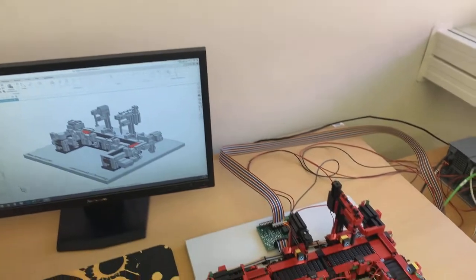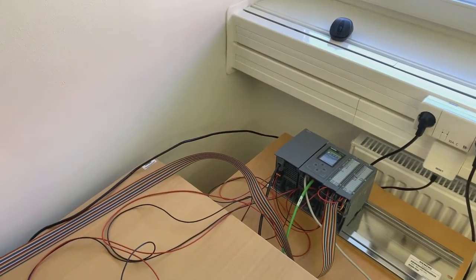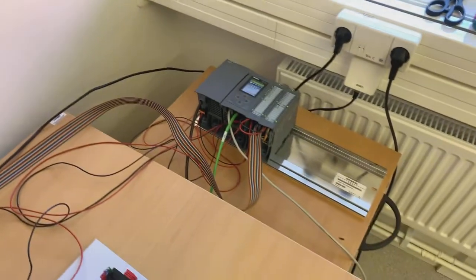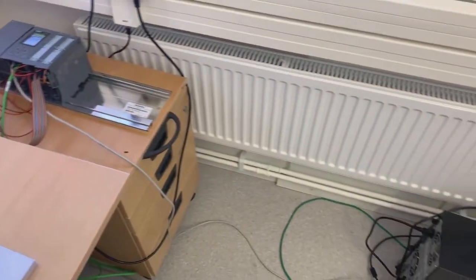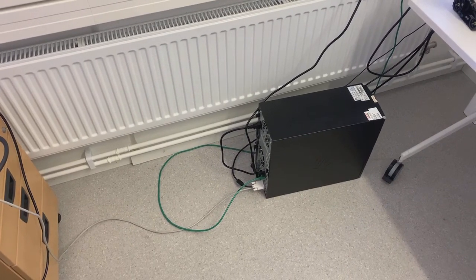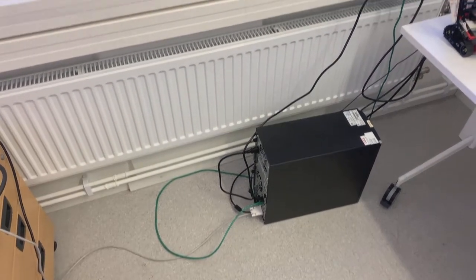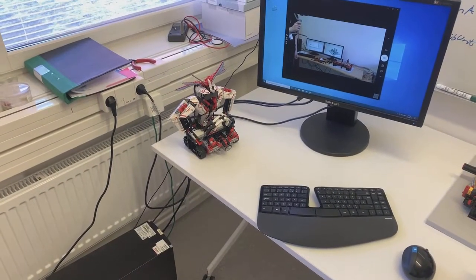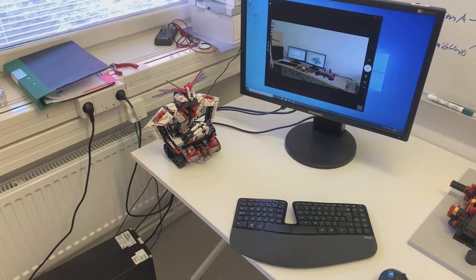Returning to the PLC, there's an Ethernet connection to a local cloud stored on this computer, and it interfaces with the internet. We can also remotely monitor the situation.